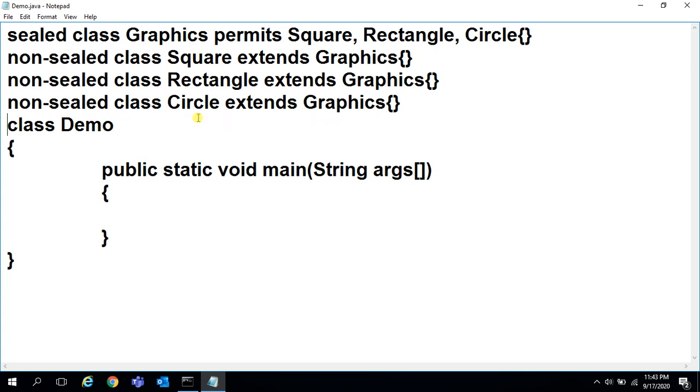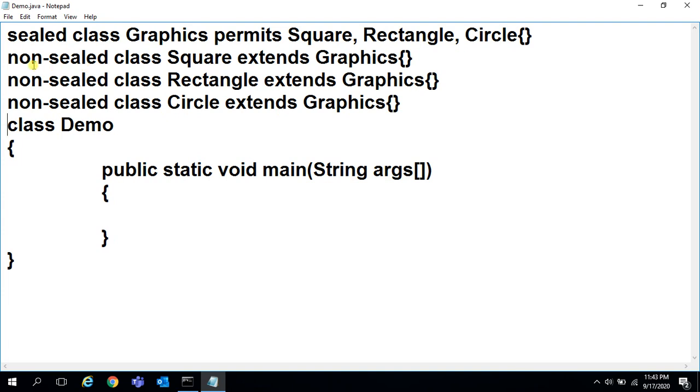I'll remove this one. Now the Graphics class is a sealed class. We can inherit only in three classes: Square class, Rectangle class and Circle class. So the Square class, Rectangle class and Circle class are subclasses of the Graphics class. The Graphics class permits only three classes, and subclasses must be declared with sealed or non-sealed or final.